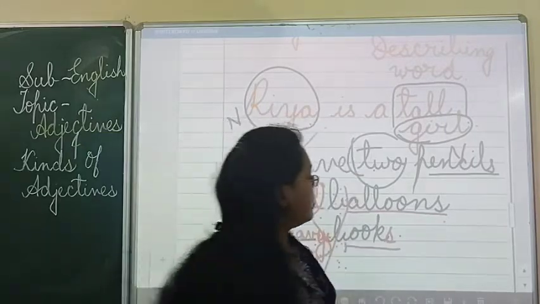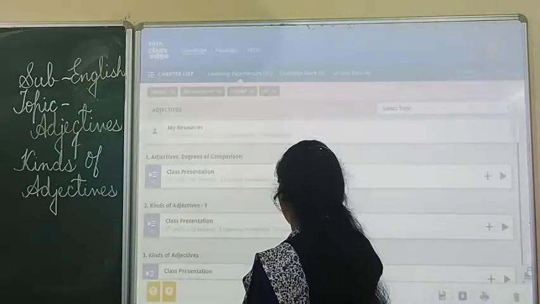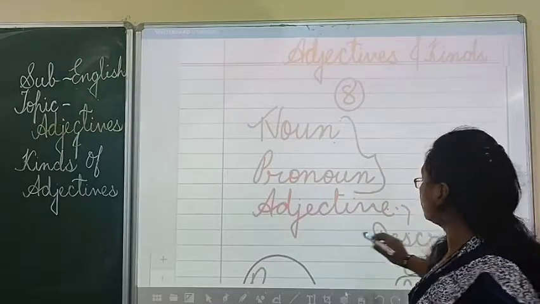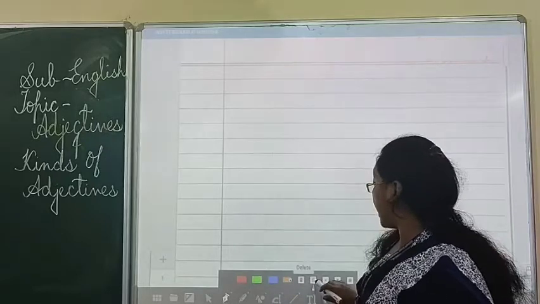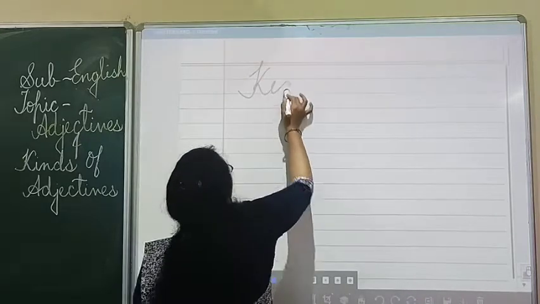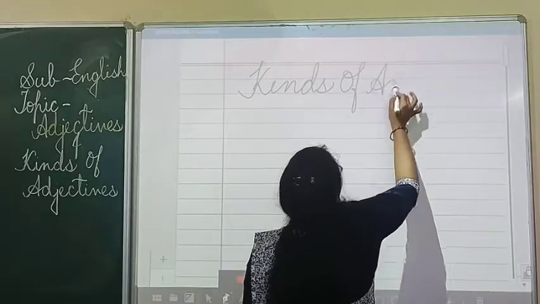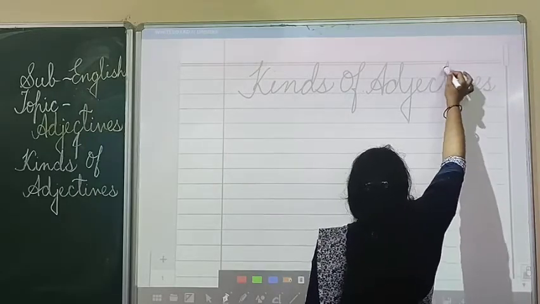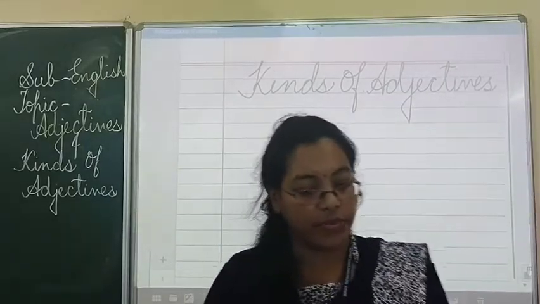Clear? Now we are going to read about kinds of adjectives.